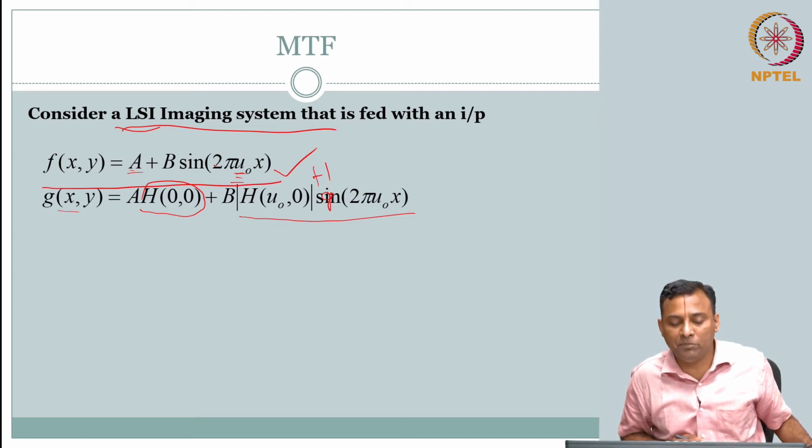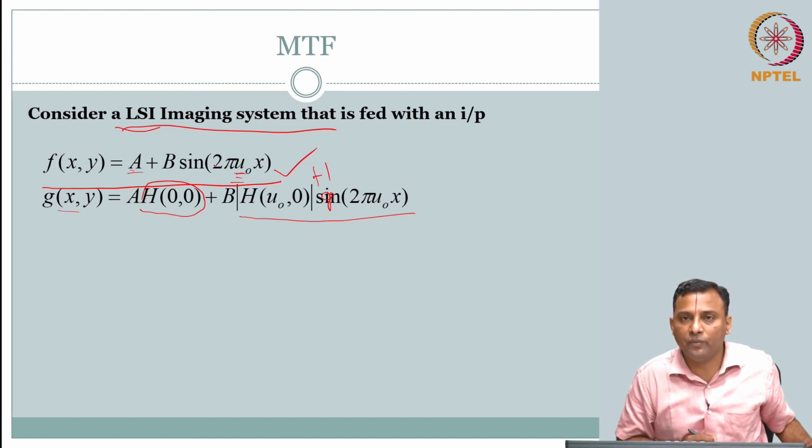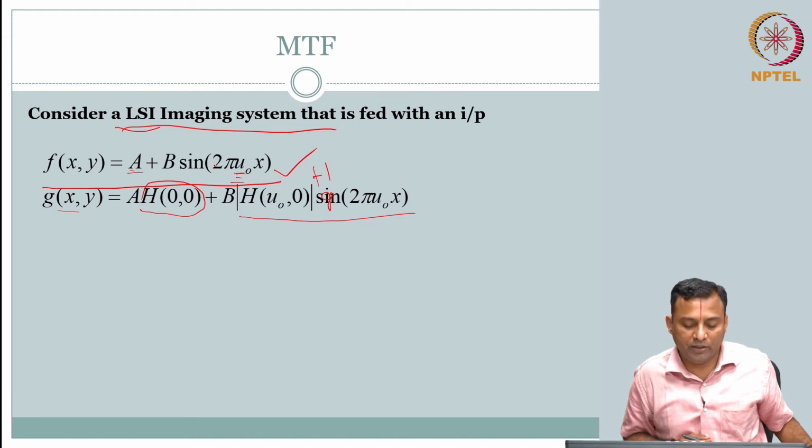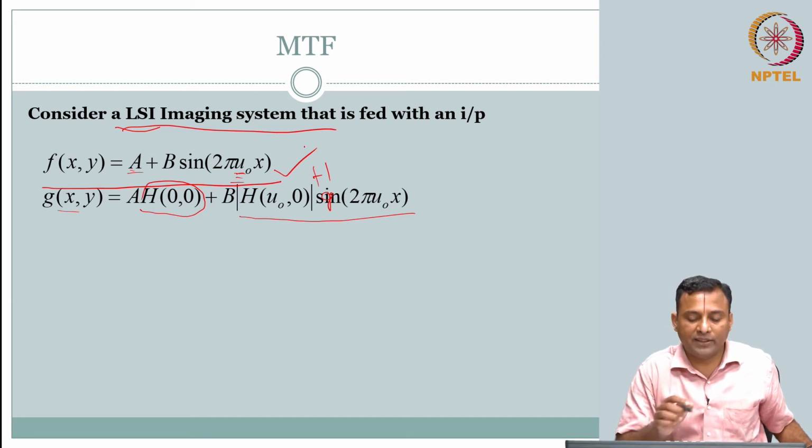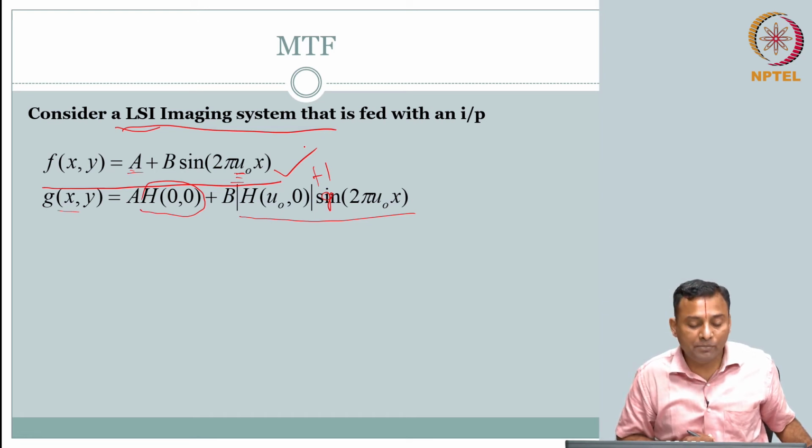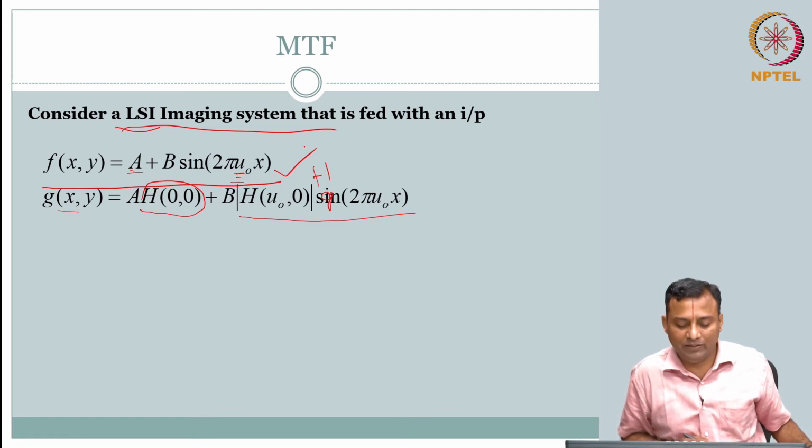That means my m suffix f I know. What is m suffix g? Write down what is m suffix g. You know m suffix f, we did that in the previous slide, B by A. What is your m suffix g? Same definition: f max minus f min by f max plus f min. Here, g max minus g min by g max plus g min. What is the value?